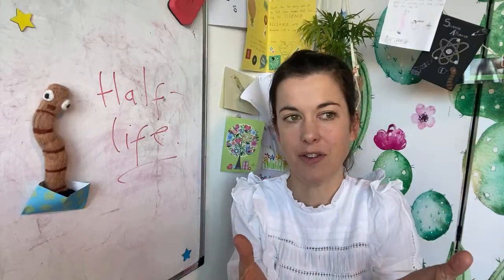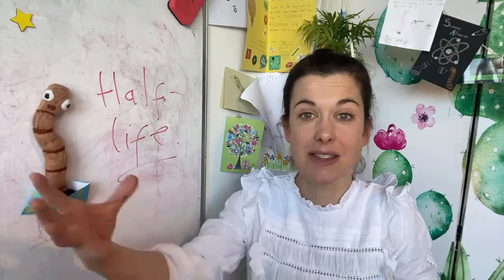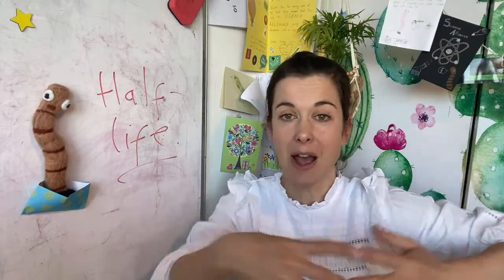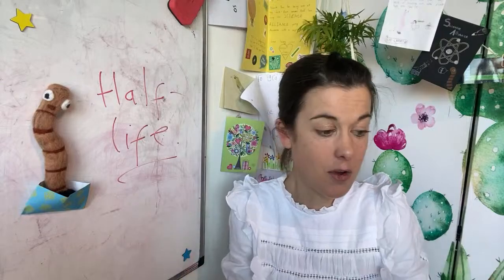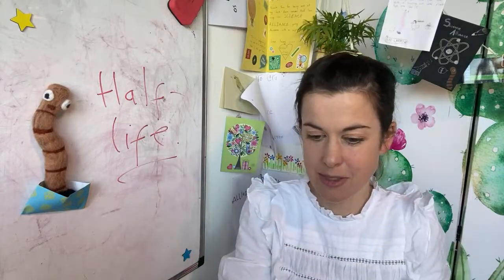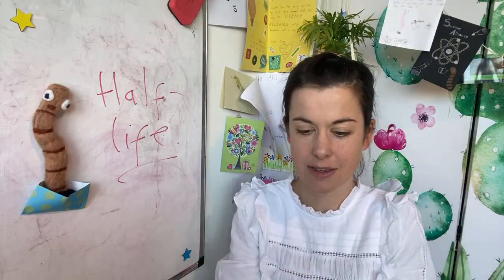So the half-life of an atom could be thousands and thousands of years. It could take, on average, thousands of years for the atoms in a substance to decay, or it could be like split seconds. Sometimes the things hardly last any time at all.